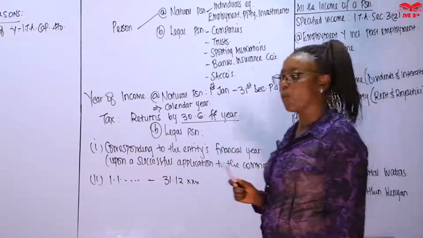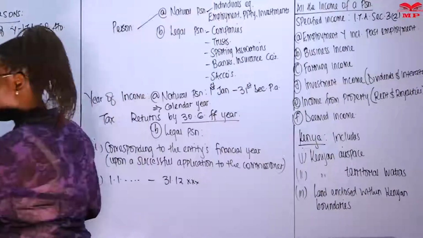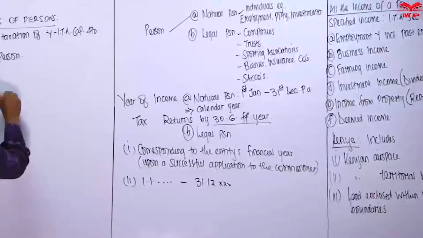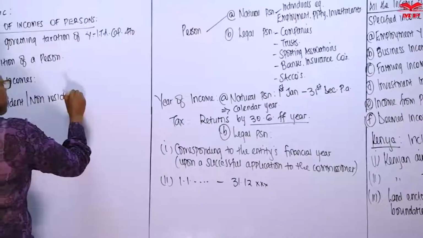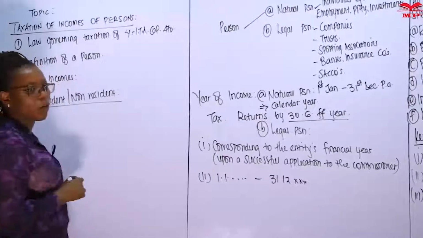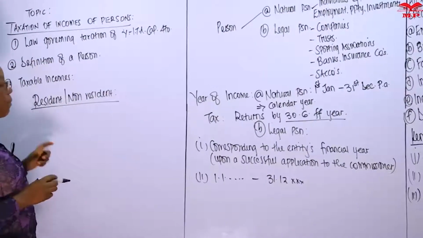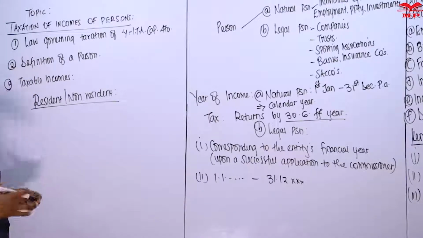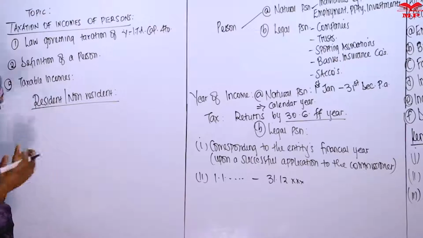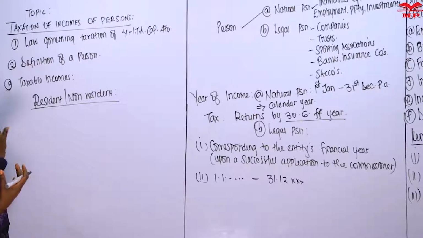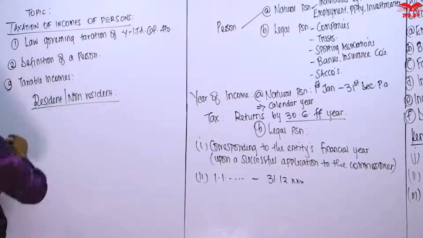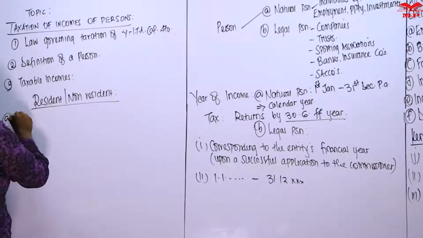There is another term, which is resident or non-resident. Now, the residential status of a person determines the rate of tax that is going to be used. We shall see that later. And the scope of the income that shall be taxed. We shall also see that later. But briefly, residential status, we've said we have two types of persons. So when applied to a natural person,